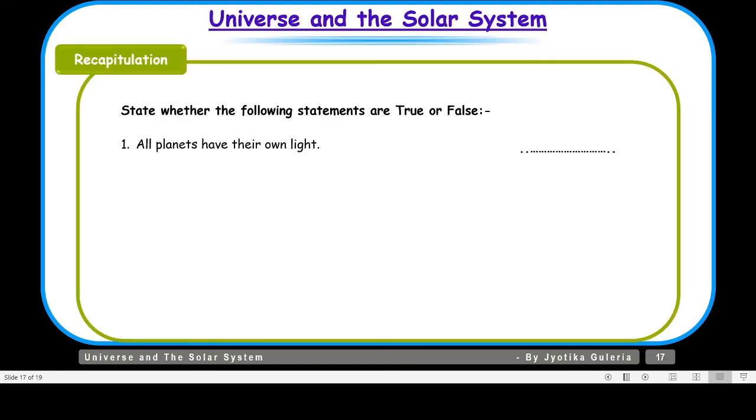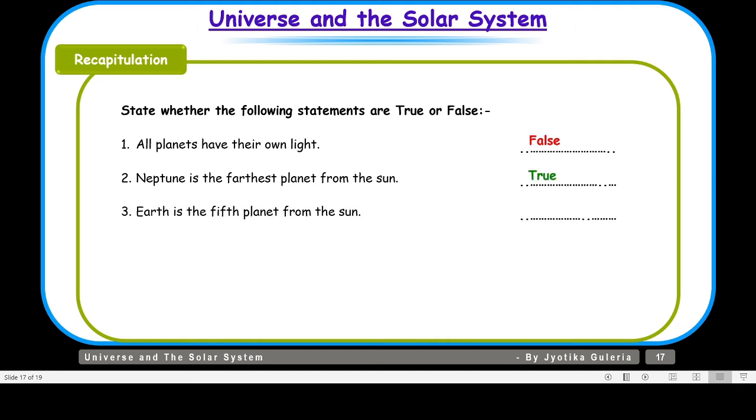State whether the following statements are true or false. All planets have their own light. That is false. We know that planets do not have their own light. They reflect the light of the sun. Neptune is the farthest planet from the sun. That is true. Earth is the 5th planet from the sun. That is false. Earth is the 3rd planet from the sun.